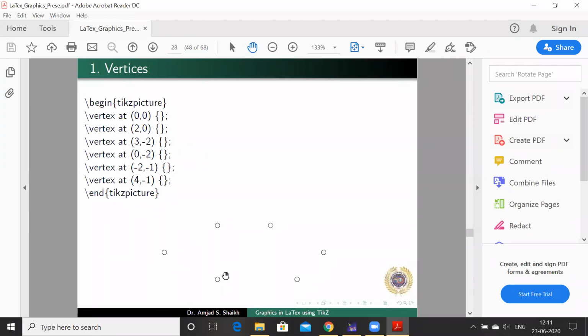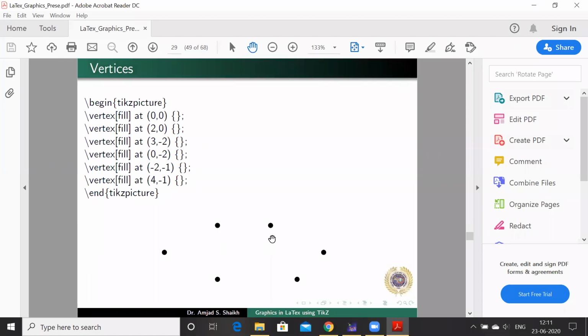But we want some different types of vertices, which are filled with some color. For this, we customize it. Inside the square brackets, we write fill. It will automatically fill with black color.